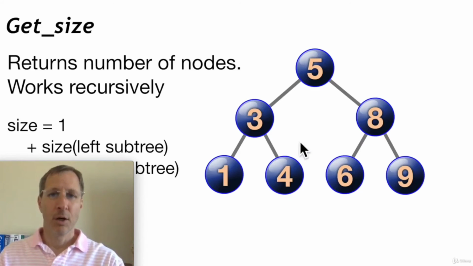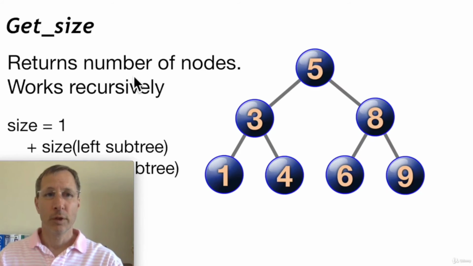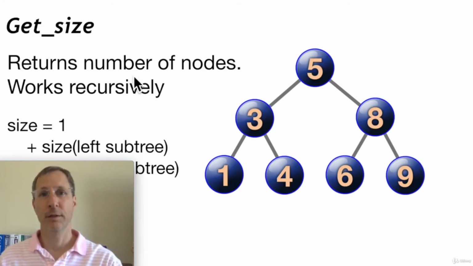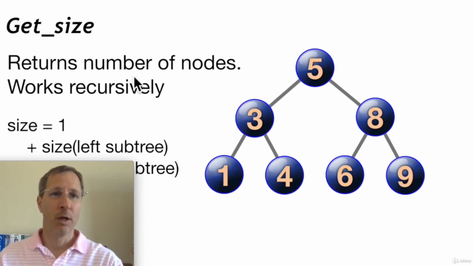Now get size. Sometimes we may want to find out how many nodes are in a tree. So this is a pretty easy operation. The get size function returns the number of nodes, and it works by using recursion. Actually, most of the functions in trees are recursive. So find, delete, insert, we're doing it recursively because we continue to call the same function using the same parameter until we find the correct position to execute it. So get size works the same way.